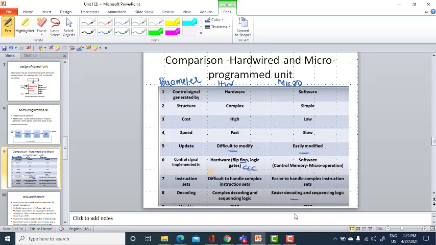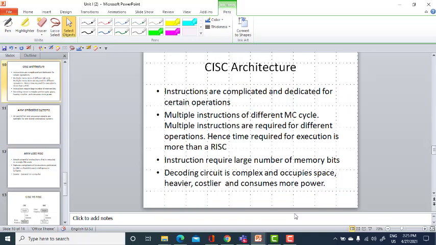So that is all about the hardwired and microprogrammed units. Coming to the CISC architecture, so far we have discussed the RISC architecture, its advantages, and some of its disadvantages also.